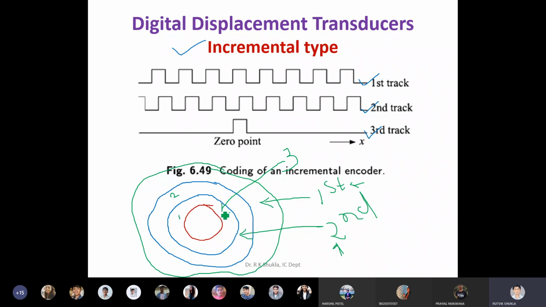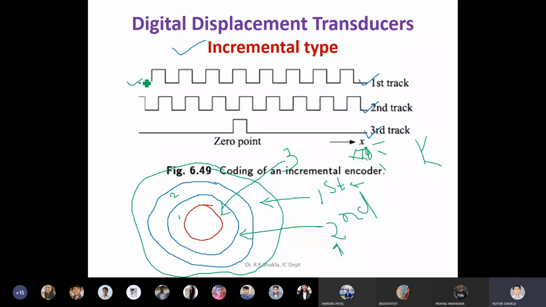For the third track also I need a pair of optical detectors. An optical detector means a diode which generates the light beam, and a photo detector. If it is magnetic, you have to change accordingly: magnetically conductive and non-conductive surfaces, or 0101 written on it. If it is electrical, it is electrically conductive and non-conductive segments. It depends upon what method you are using. We use the optical method, that is what we are assuming.